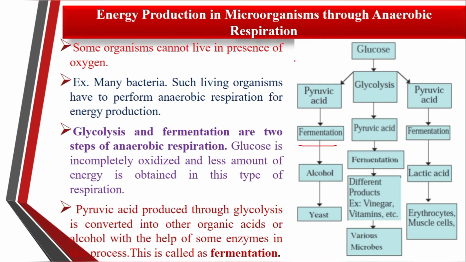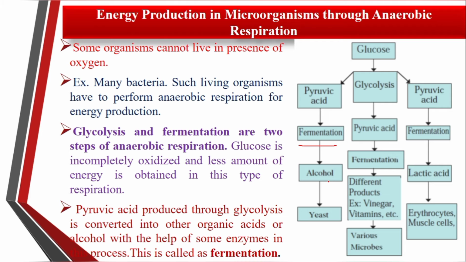In case of alcoholic fermentation, the microorganism which is involved means there is a production of beverages like whiskey and rum. Okay, all these beverages are obtained by using the microorganism yeast, Saccharomyces cerevisiae.